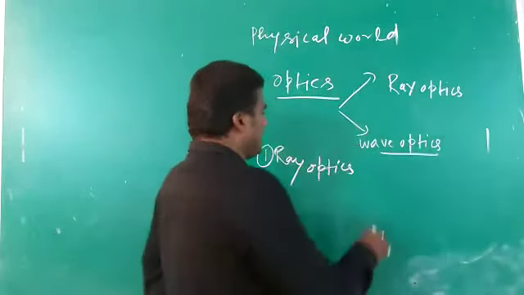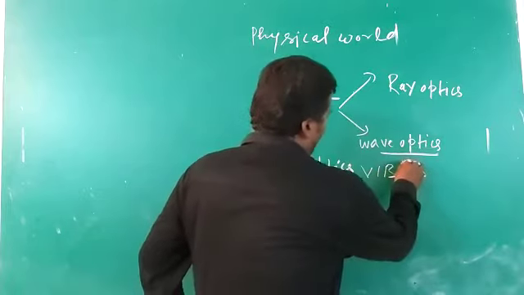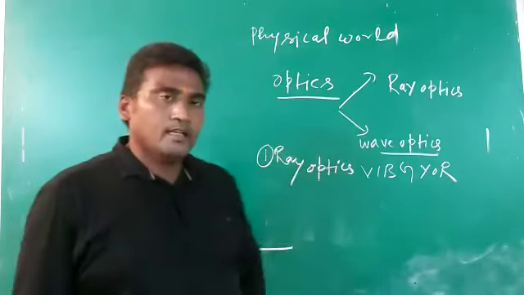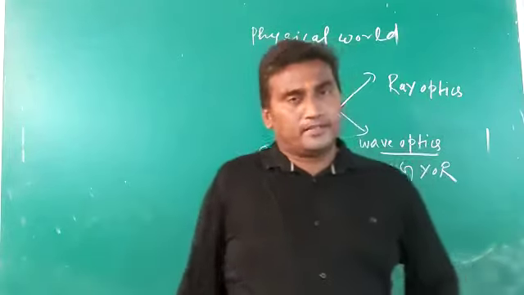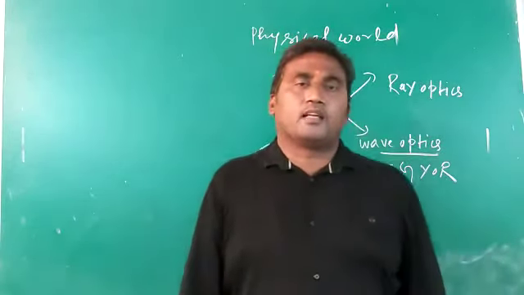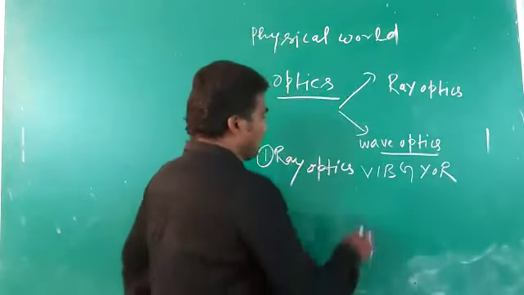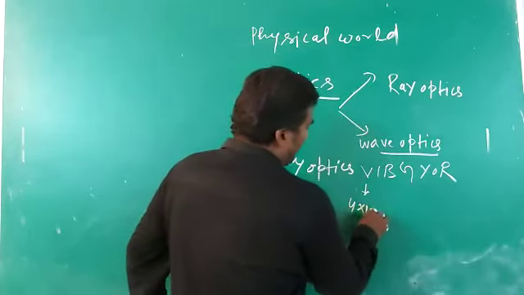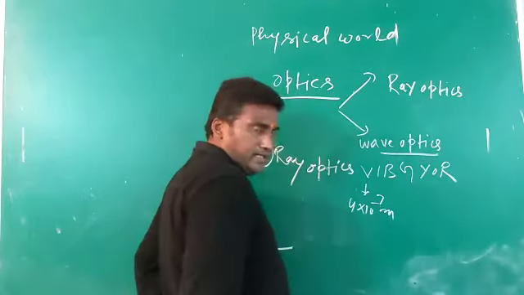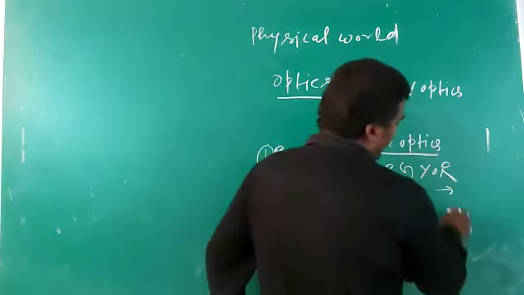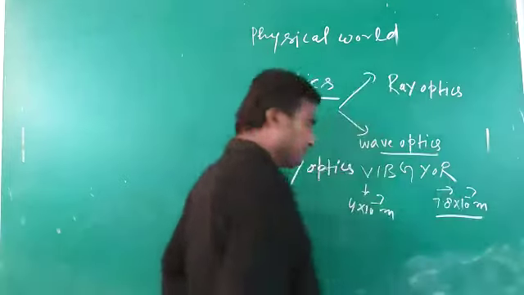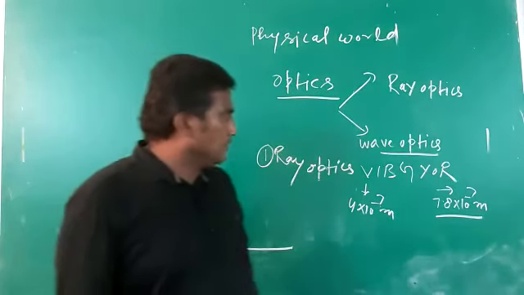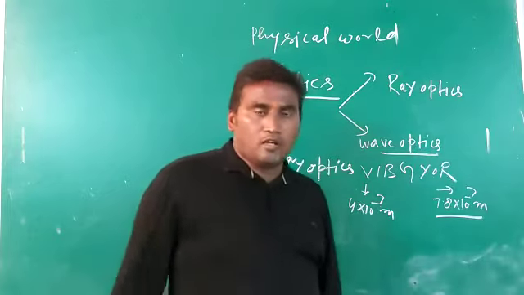We know that light is a mixture of 7 visible colors, which we see as a band of colors. It is in ascending order of wavelength and descending order of frequency. The violet color wavelength is approximately 4 into 10 power minus 7 meter, and the wavelength of the red color is 7.8 into 10 power minus 7 meter.